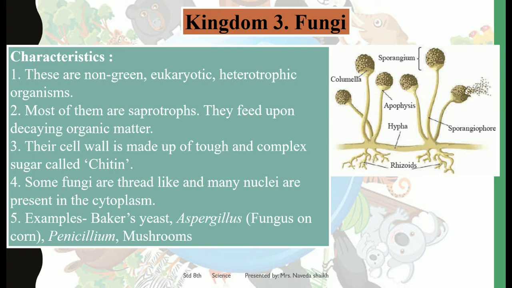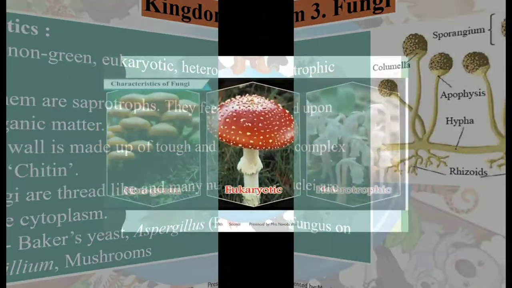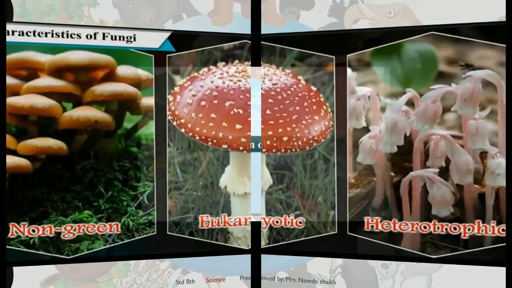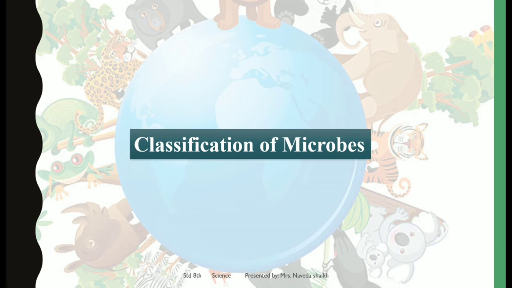Aspergillus, which is also known as fungus on corn. Penicillium and mushrooms. Penicillin is used as a medicine, and the mushrooms, some are edible and some are very dangerous for our health. These are a few characteristics that we learned in fungi, that is they are non-green, they are eukaryotic and they are heterotrophic. The next important topic for today is classification of microbes.